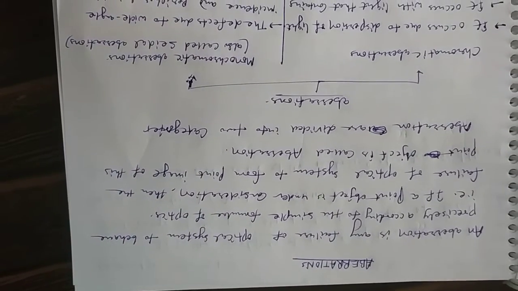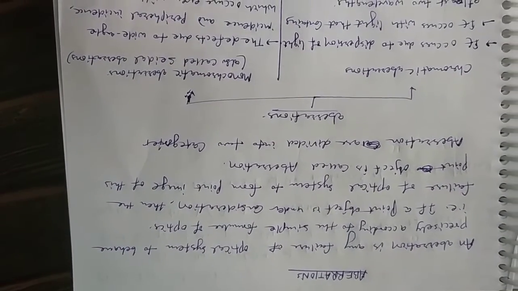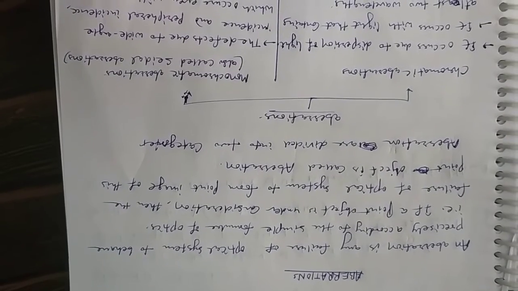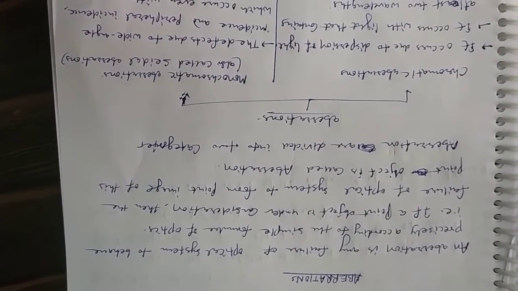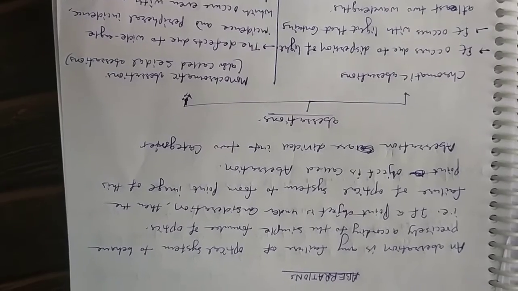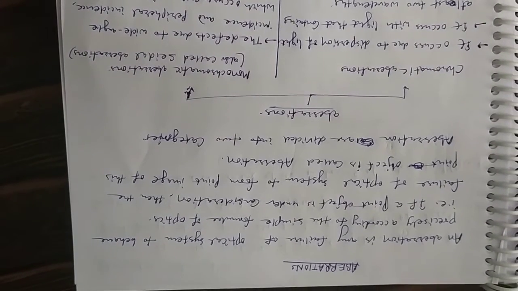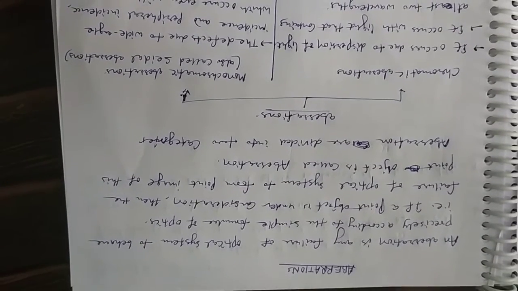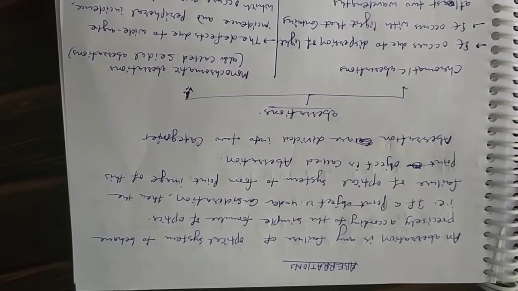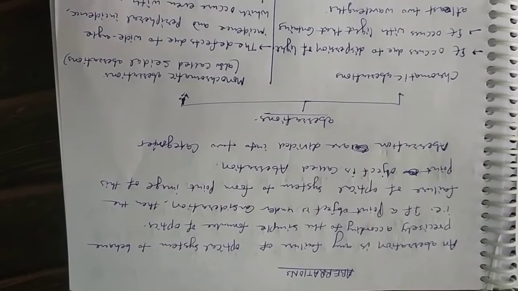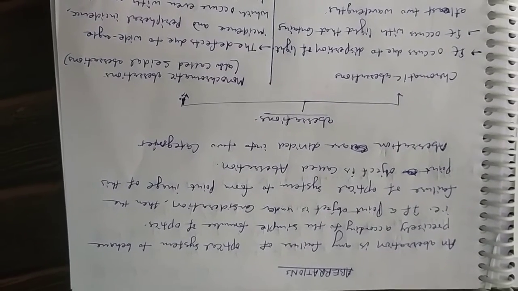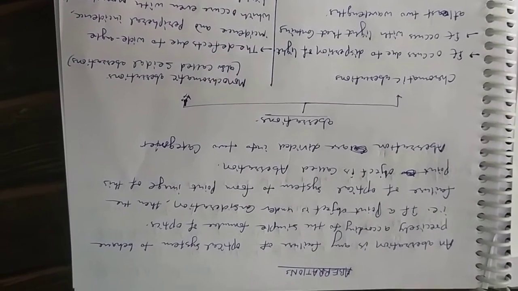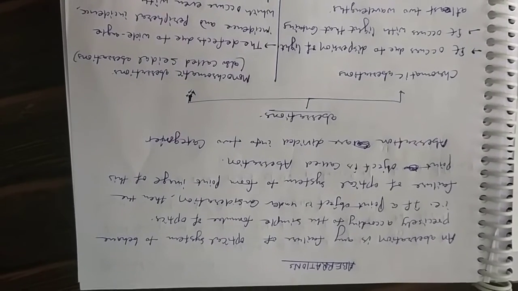Today we are discussing aberration in optical system. Aberration को हिंदी में विफ्तन कहते हैं. Aberration means deviation from the normal behavior. So in optical system, if the lens behaves abnormally, then it is called aberration.